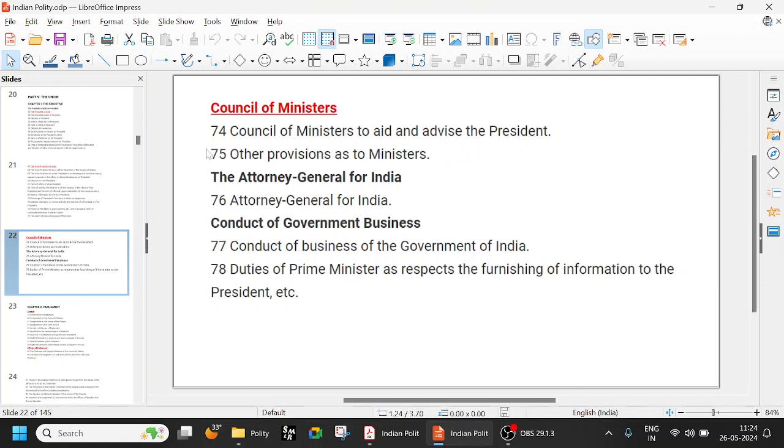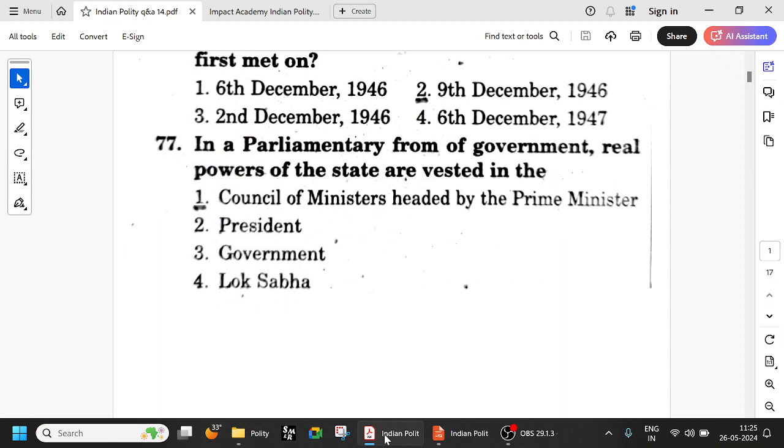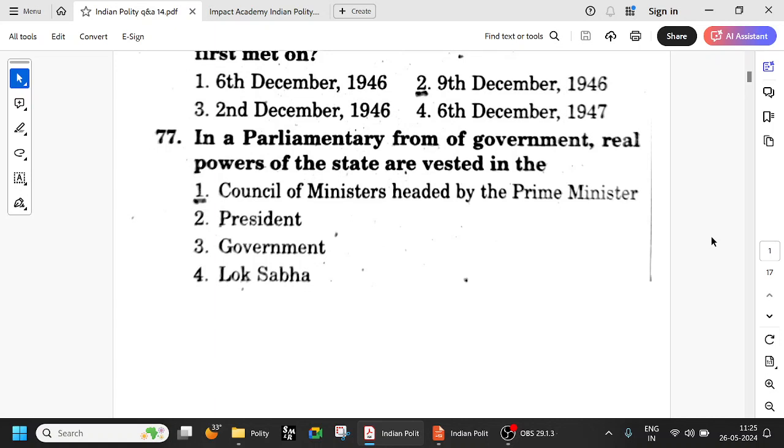So this is about the Prime Minister and the Council of Ministers. Article 74, very important. Article 75, other provisions as to ministers. So both 74 and 75 together are related to the Council of Ministers. And in a parliamentary form of government, real powers of the state are vested with the Council of Ministers headed by the Prime Minister. Okay, very important.